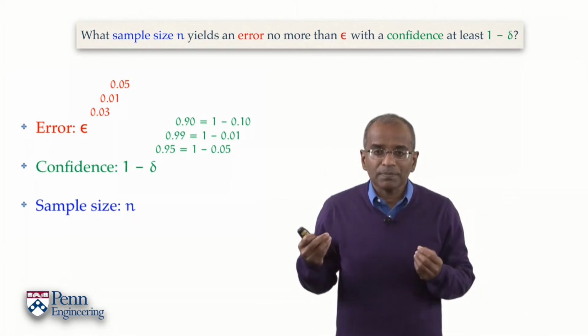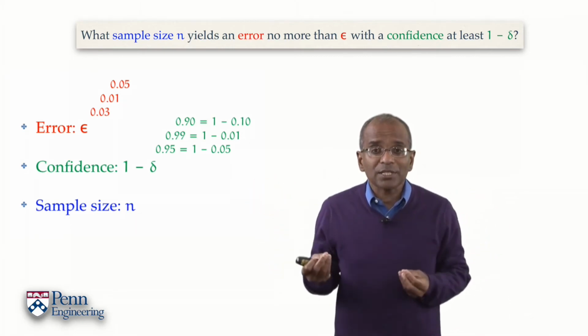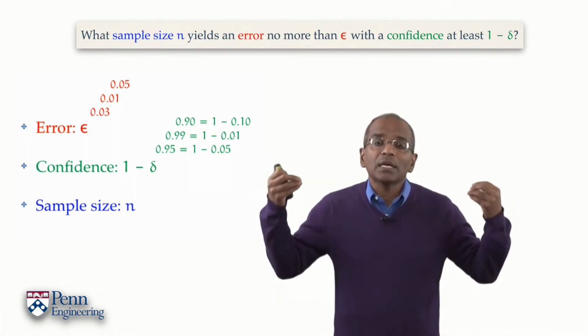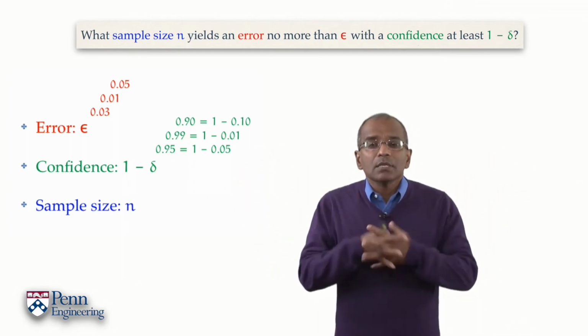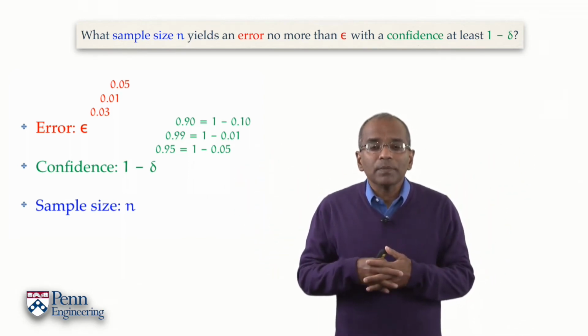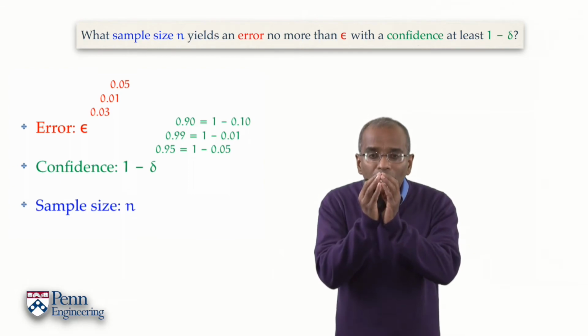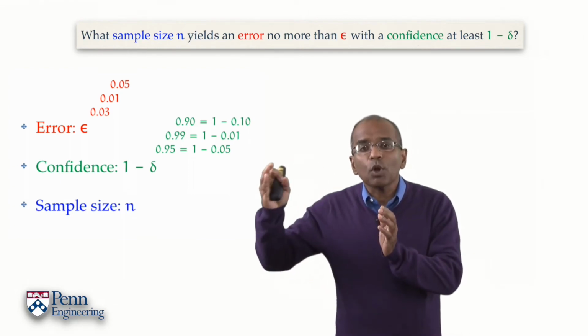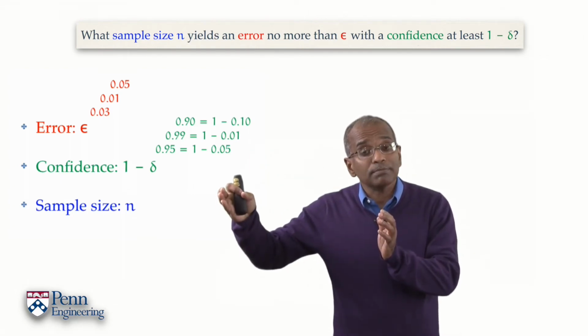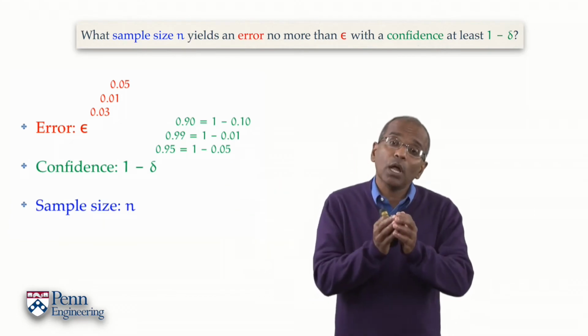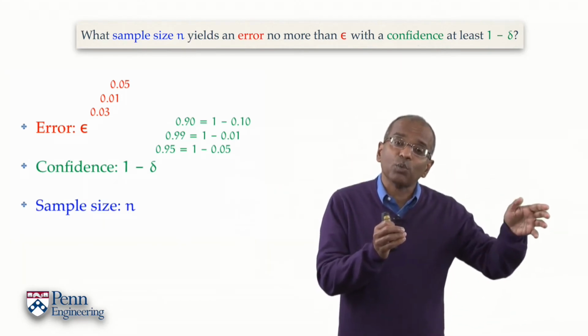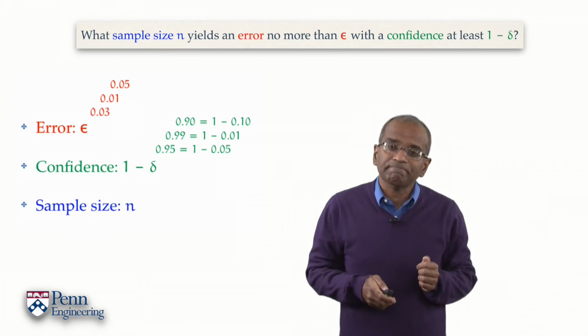For definiteness, if p is 0.6 and epsilon is, say, 10%, 0.1, then I want my relative frequency to be no smaller than 0.6 minus 0.1 or 0.5, and no larger than 0.6 plus 0.1 or 0.7.